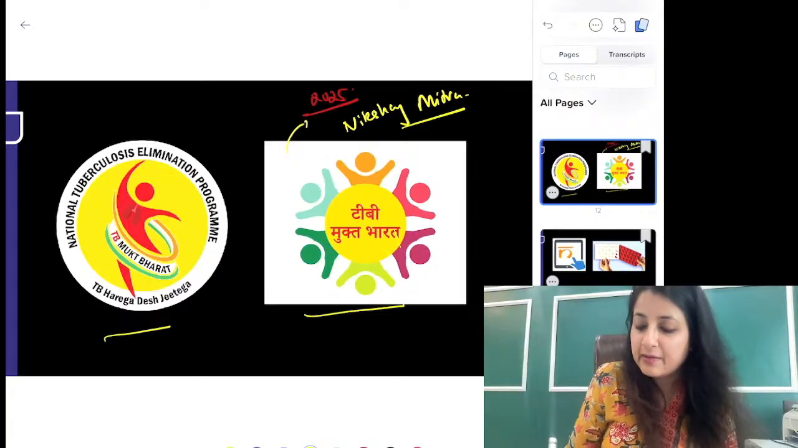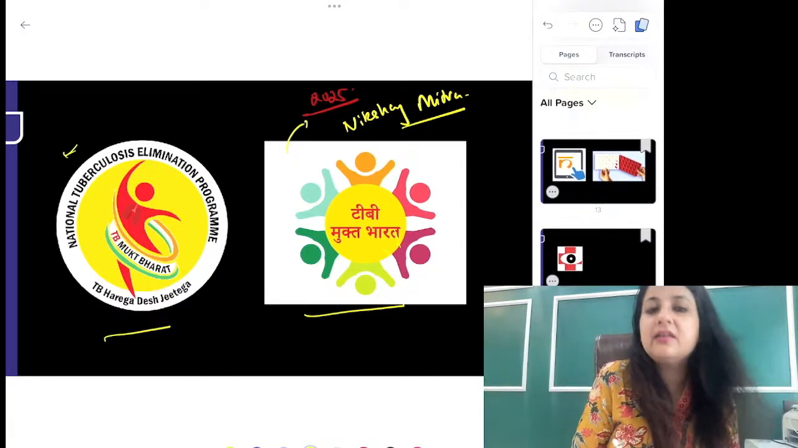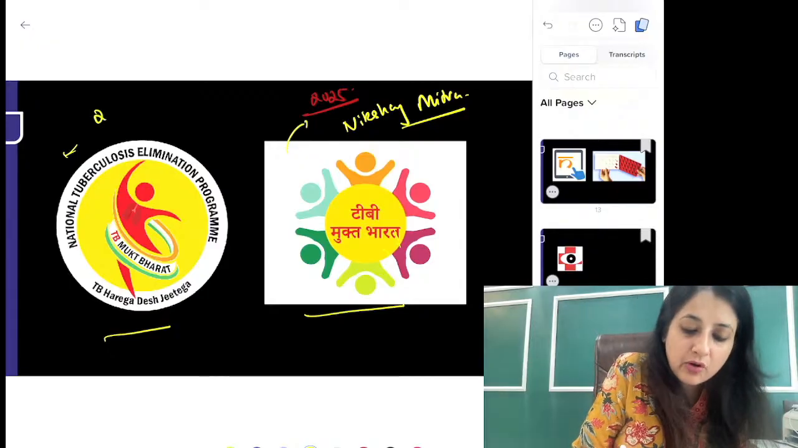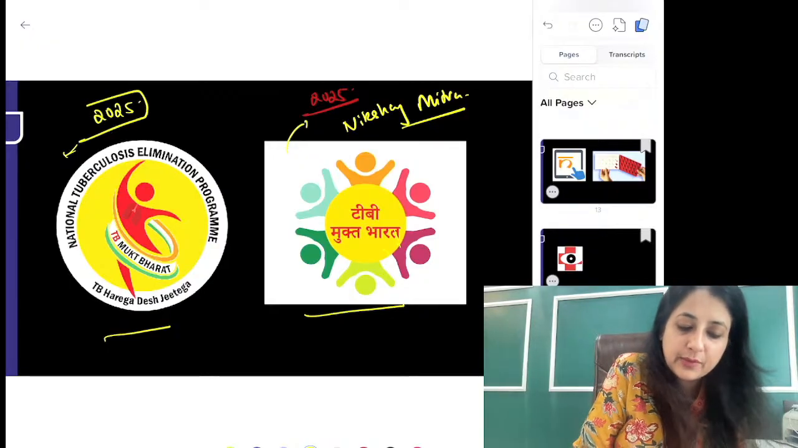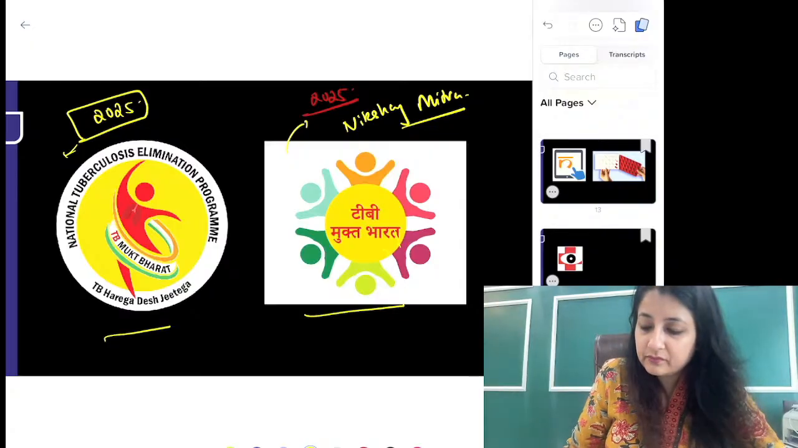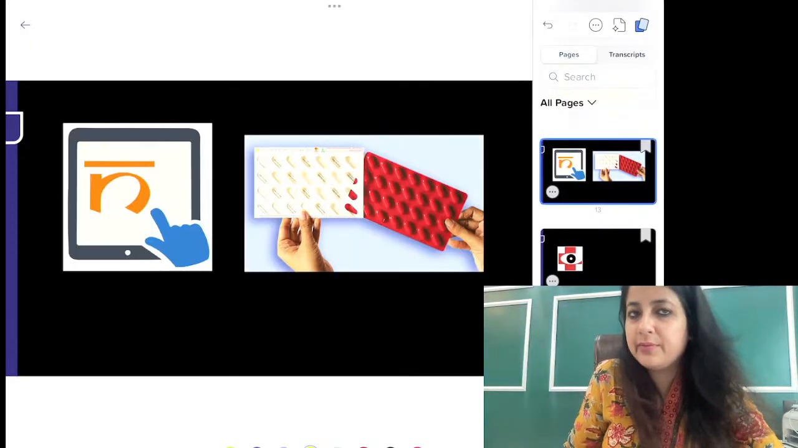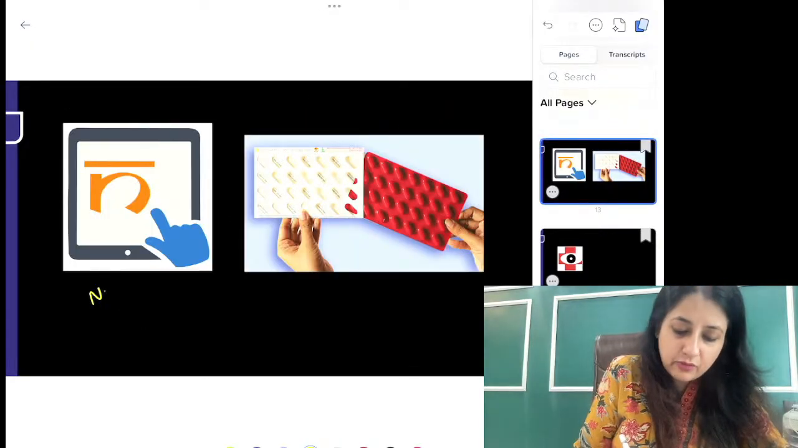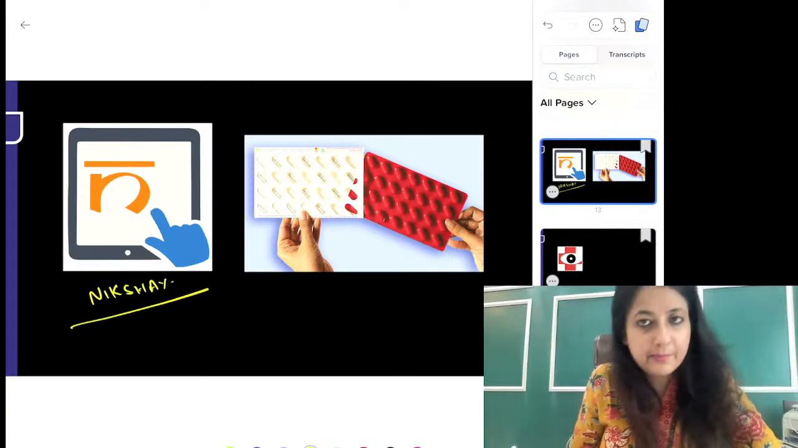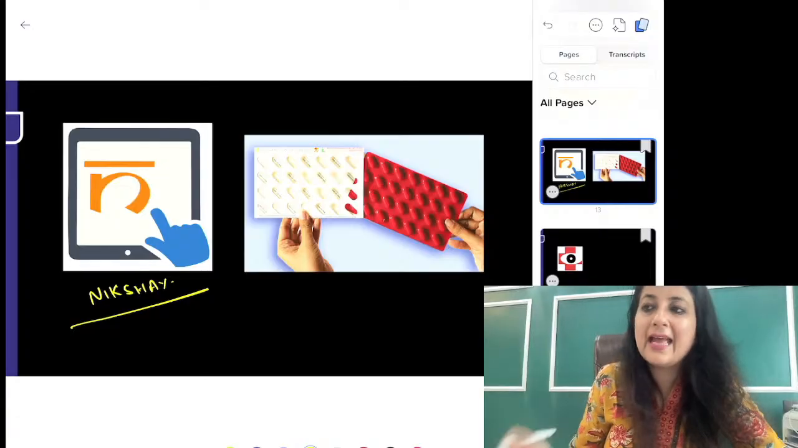our friend. But remember, this one is the logo of the elimination program. You cannot forget that. We want to eliminate TB till 2025. ठीक है. Got it? Okay, all the questions we will be doing. This one you all know is Nikshay. Nikshay is the web-based portal for TB patients. Nikushta is the web-based portal for leprosy patients, and Nishchay is a free UPT kit.